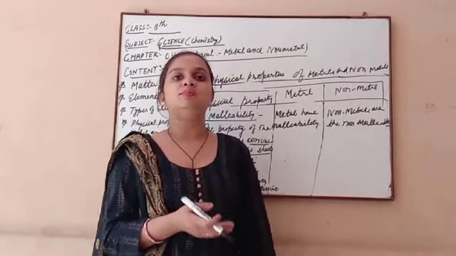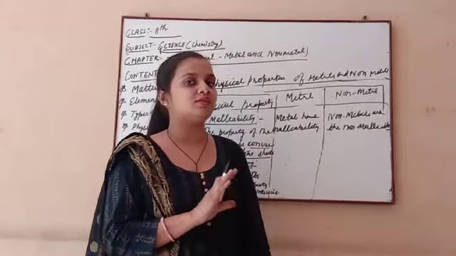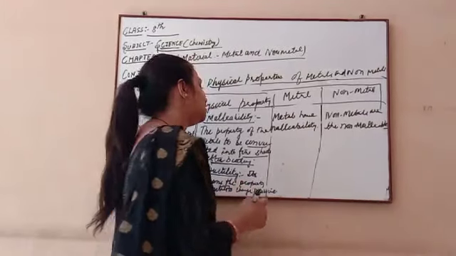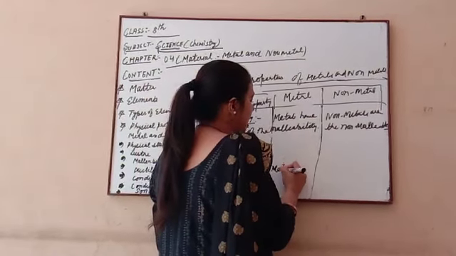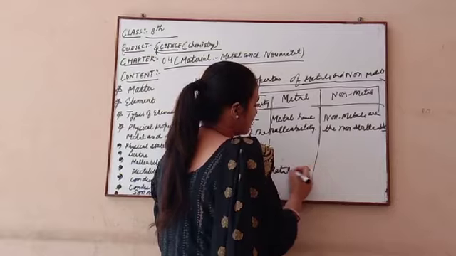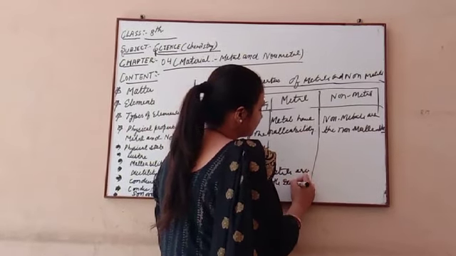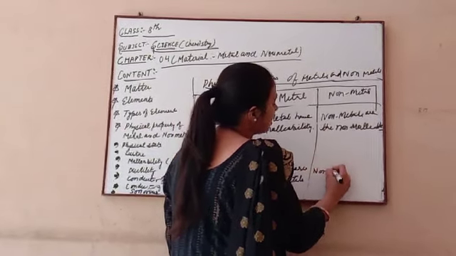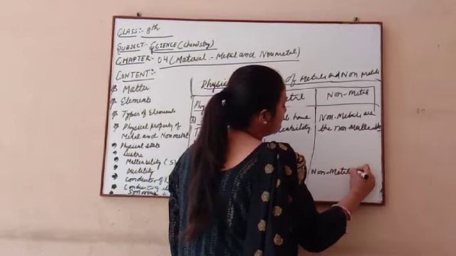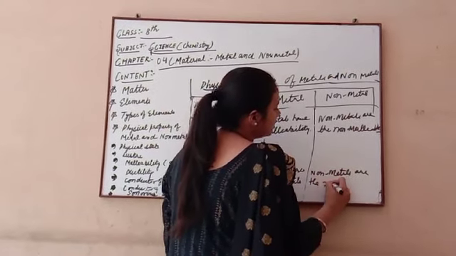Ductility is present in metals, but in non-metals no ductility is present. So metals are ductile, and non-metals are non-ductile.